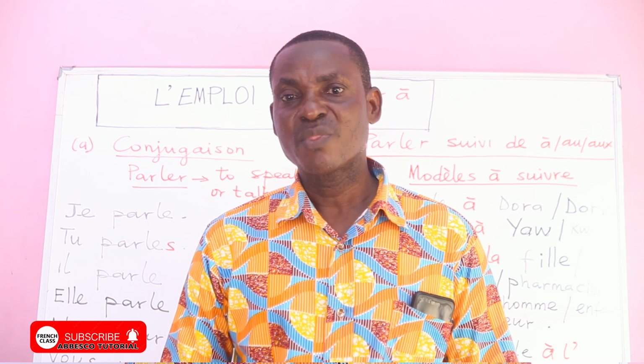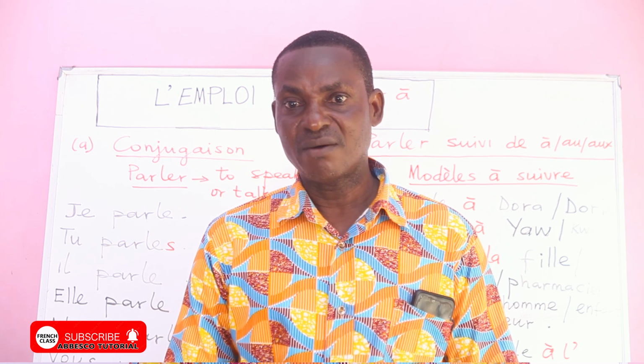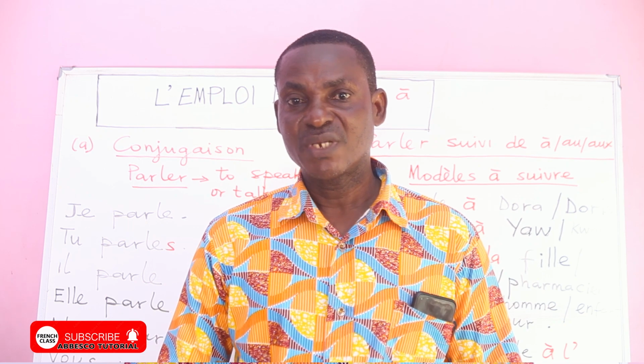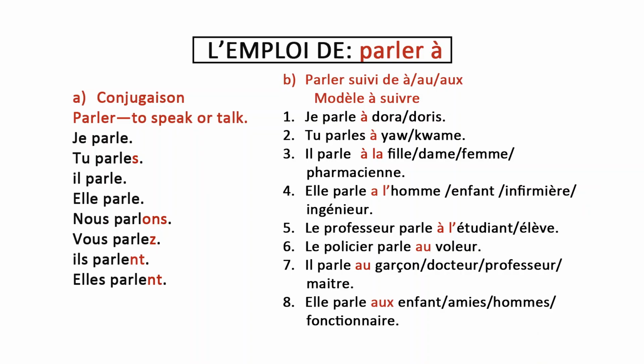All right. Now, there is another way of using parler à. That one also, when it's followed by a noun that begins with a vowel. So you can say, je parle à l'homme. I speak to the man, or I am speaking to the man. So you say l'homme, you say à l'homme. Okay? All right.